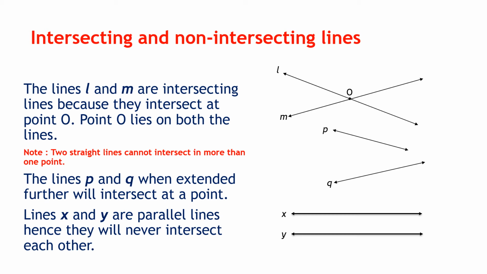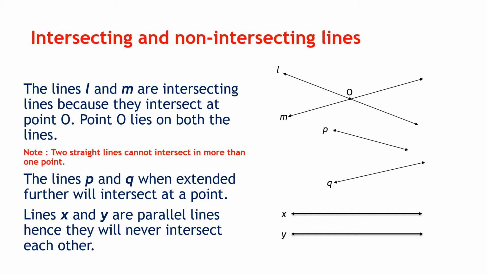And what is the point at where they meet? The point is O. Means the point O lies on both the lines. Point O lies on line L also and point O lies on line M also. So O is the point of intersection. Here the lines L and N are intersecting and they intersect at the point O. Now note here that two straight lines cannot intersect in more than one point.